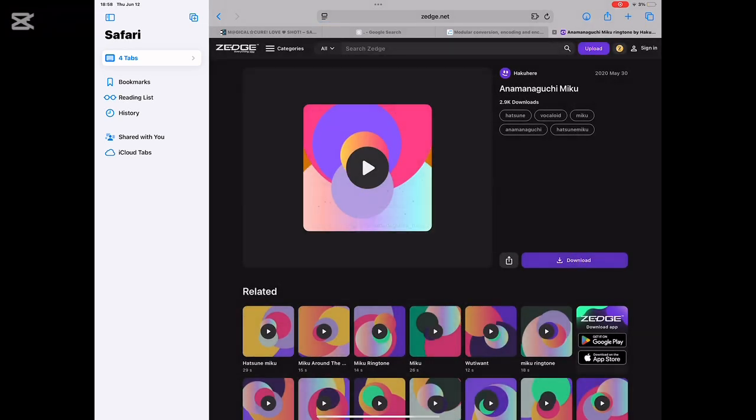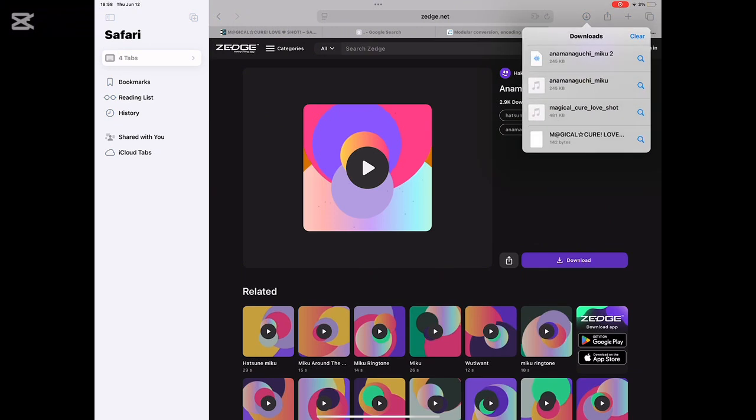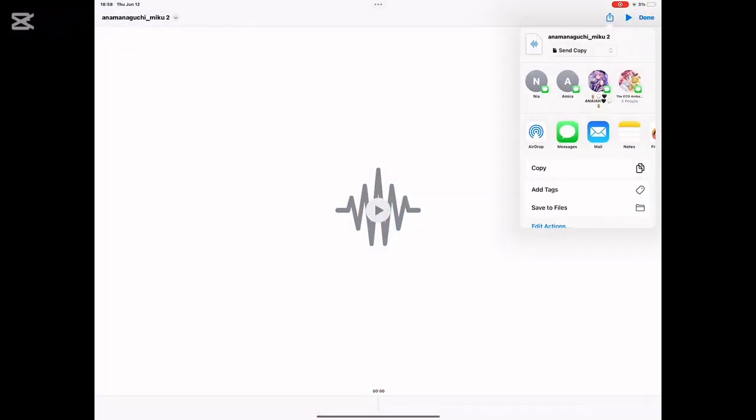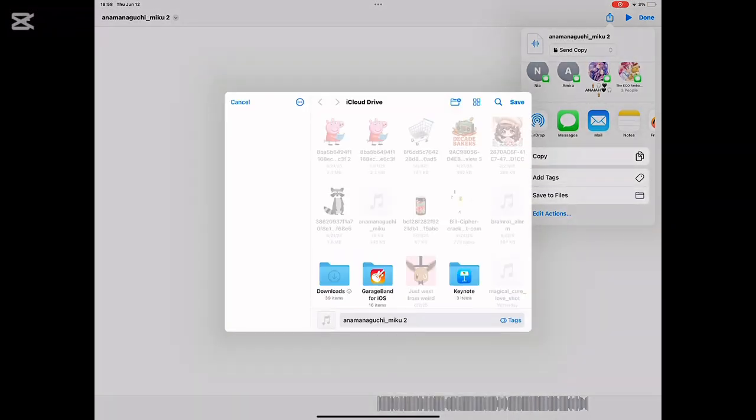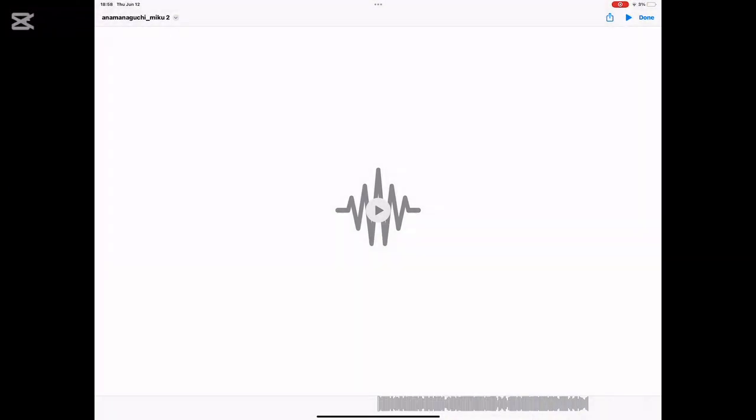You're going to click download, and then you're going to go to that bit at the top, and you're going to click on it. You're going to click export. You're going to click save to files. Then you're going to save it to your files.